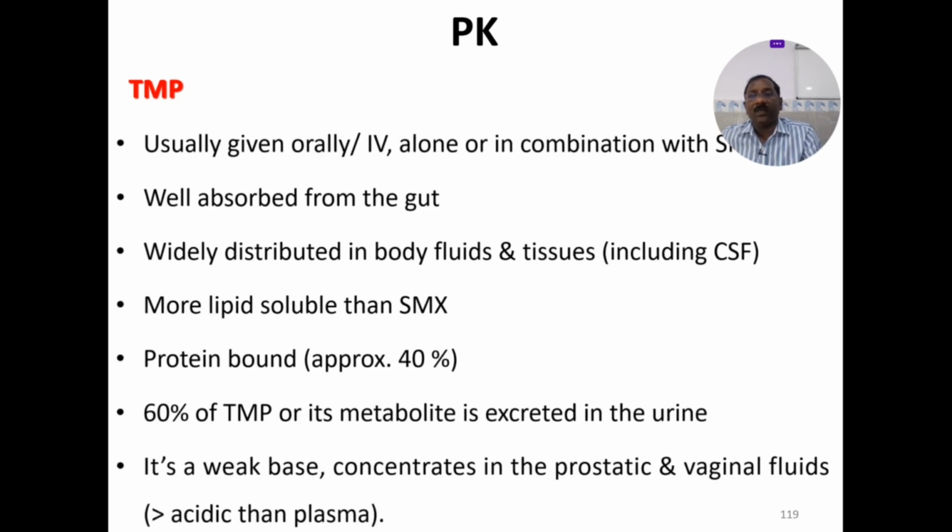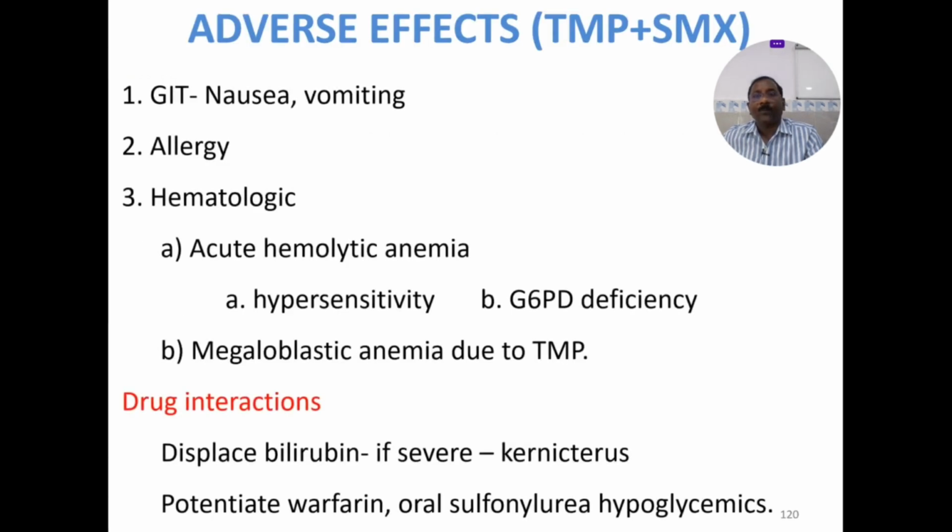Again, this is also orally well absorbed, widely distributed in the body fluids and the tissues, more lipid soluble, protein bound. These are the important adverse effects. So nausea and vomiting is very common with your sulfamethoxazole-trimethoprim combination. Some people are allergic.